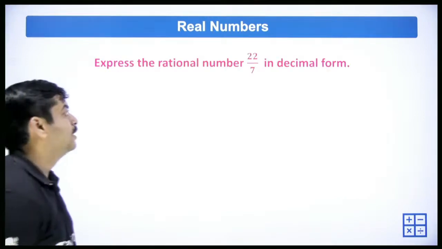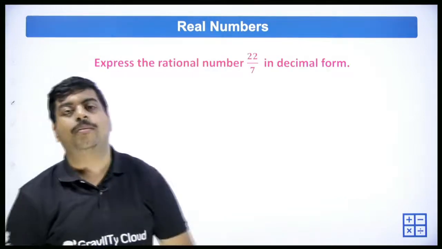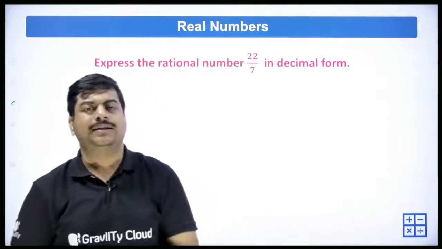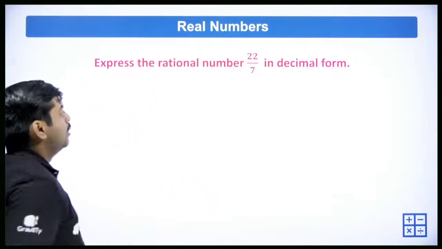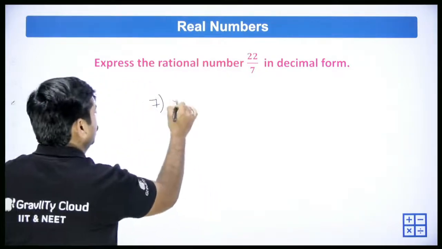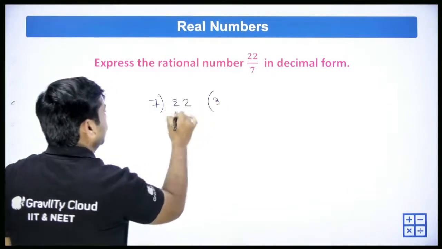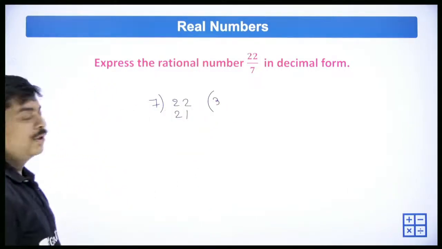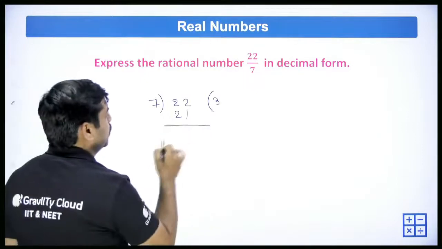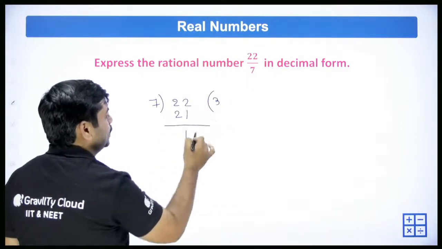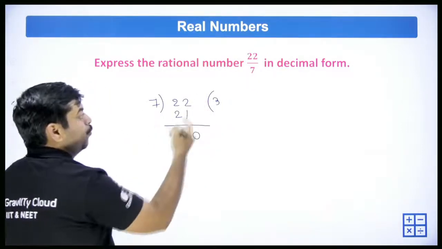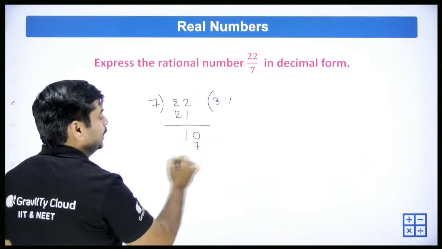Express the rational number 22/7 in decimal form. It's normal division, nothing else. So let's try to divide 22 by 7. 7 threes are 21, so we'll get 1 here. Then put 0.0, 7 tens are 70, 7 tens are 70 again, and you're left with 3.